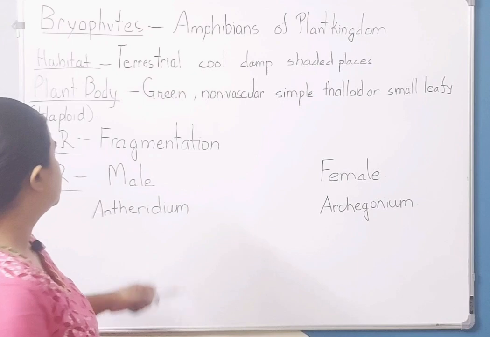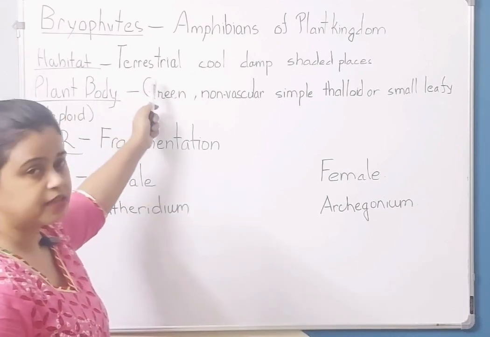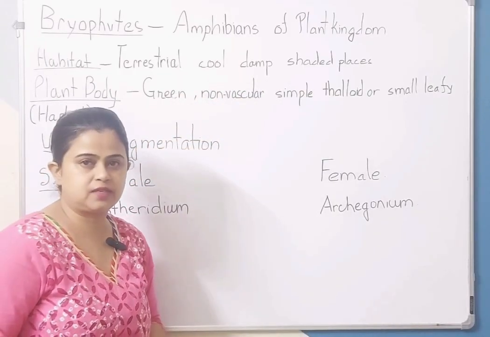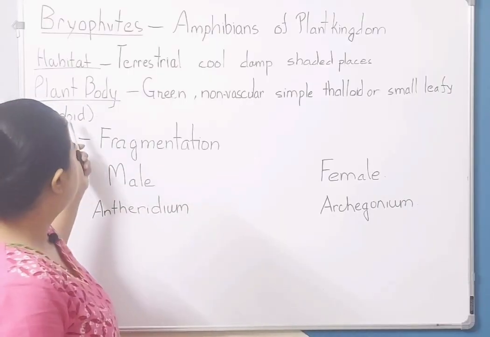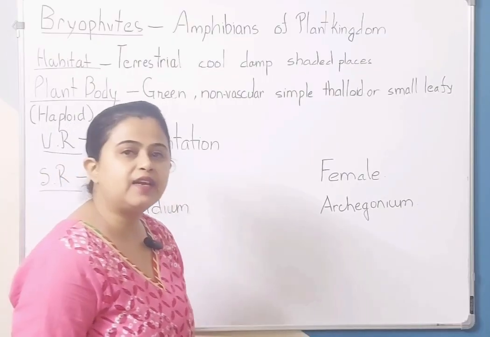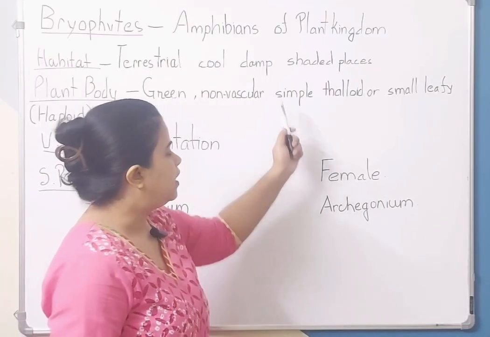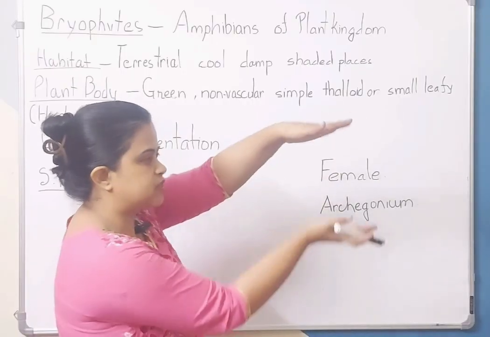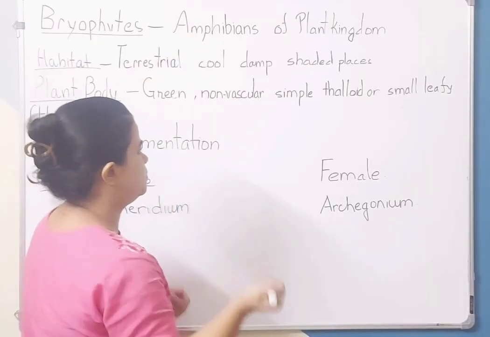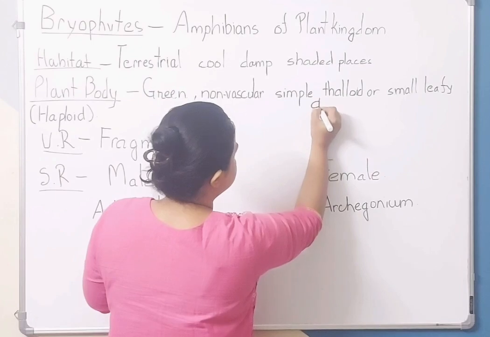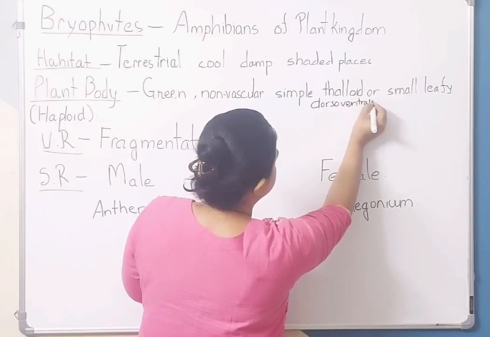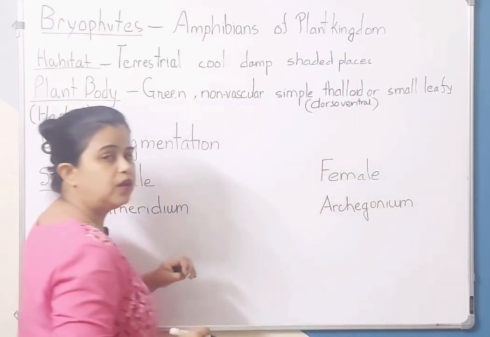Let's see. पहले देखते हैं their habitat. They are terrestrial. Occurs in cool, damp and shaded places. Clear? Their plant body इनका green, non-vascular means they lack vascular bundles. Okay? Simple. या thalloid, dorsiventral होंगे और small leafy like. यहाँ पे लिखती हूँ thalloid, dorsiventral. Okay? Or small leafy like.